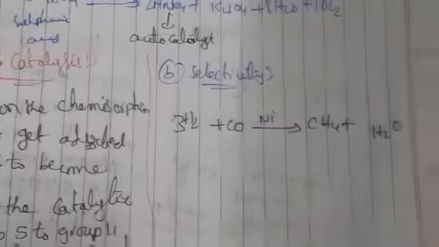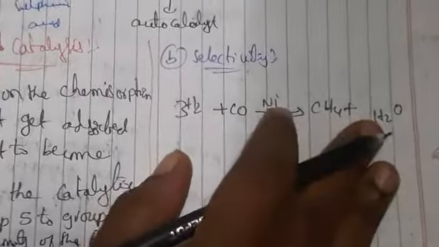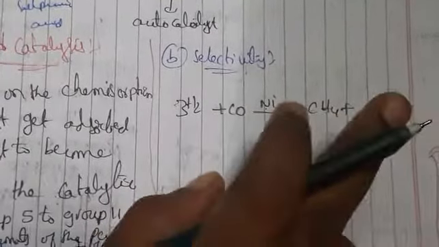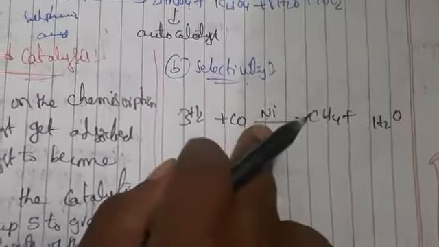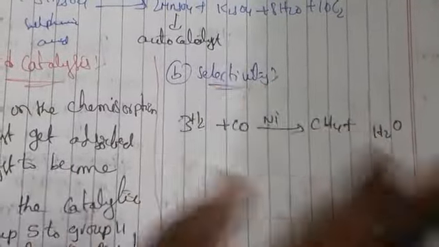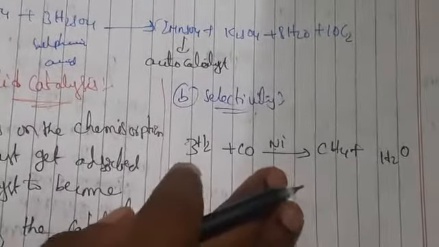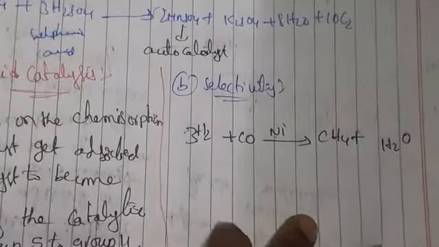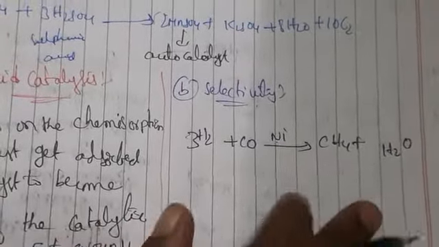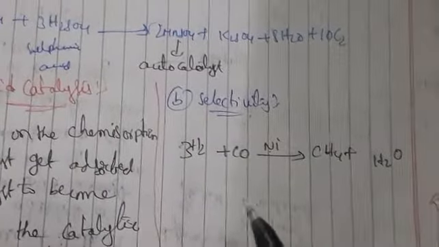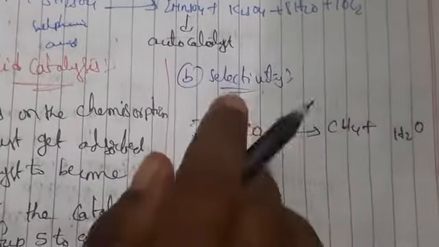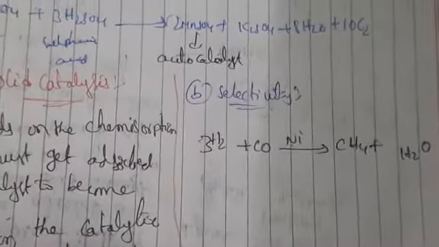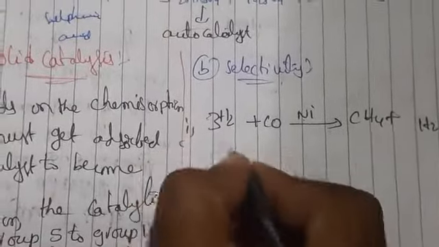Whenever we take this type of catalyst selectively, a substance may act as a catalyst only in particular reactions, not for all reactions. A substance which acts as a catalyst in one reaction may fail in another reaction. Because of this reason, we have to select a particular catalyst.